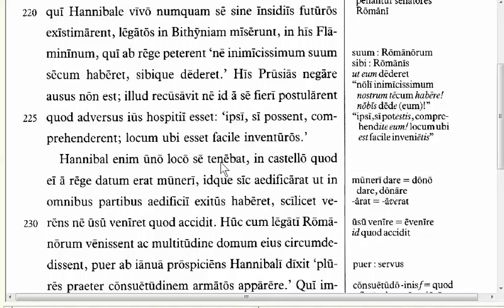For Hannibal kept himself in one place, in a castle that had been given to him by the king for a gift. And he had built it in such a way that it had exits in every part of the building.